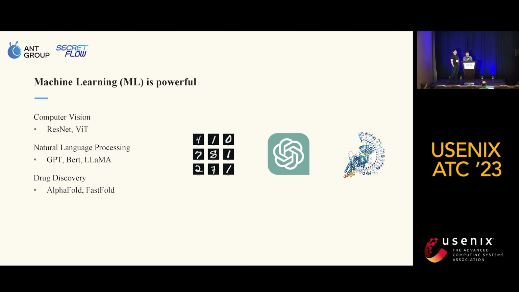Machine learning has changed our world in many ways. It has transformed the landscape of technology and impacted almost every aspect of our lives, from computer vision, natural language processing, to even drug discovery. As the popularity and the importance of machine learning continues to rise, so do concerns around data usage and privacy.